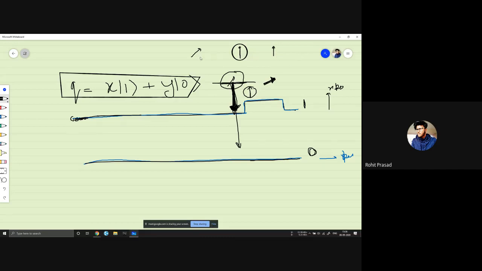For one photon, it will pass with some probability, or it won't be there at all, because it will be absorbed.